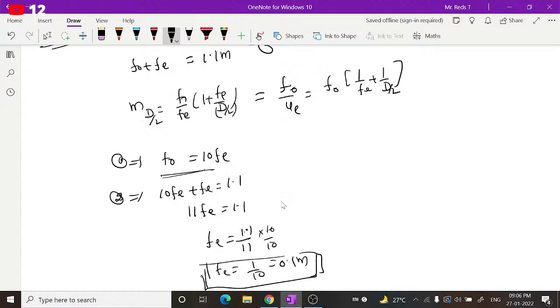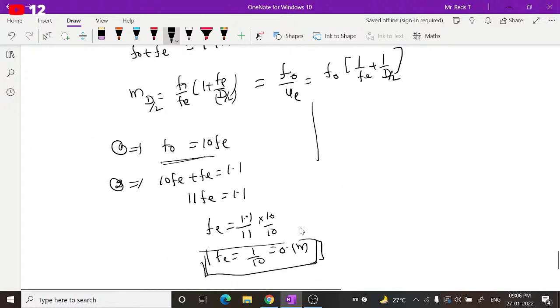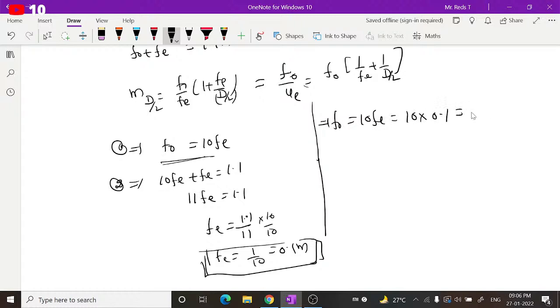F naught is 10 Fe, right? So F naught is equal to 10 Fe, which is 10 into 0.1. So it is 1 meter. It is in meters, right? It is 1 meter.